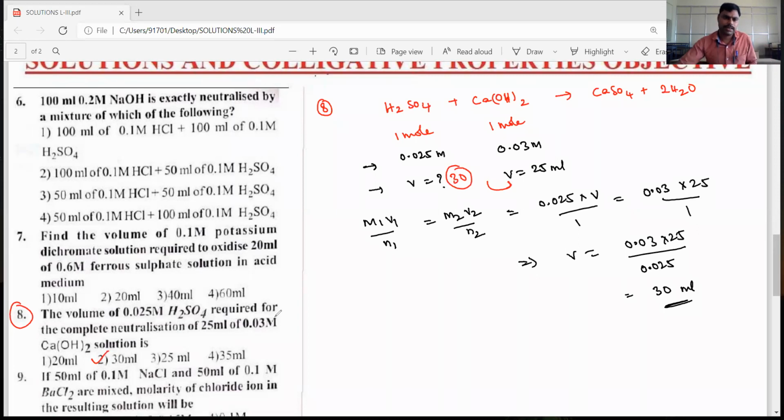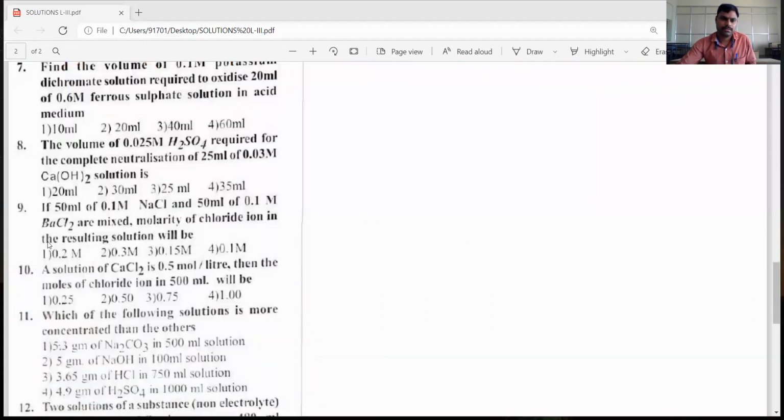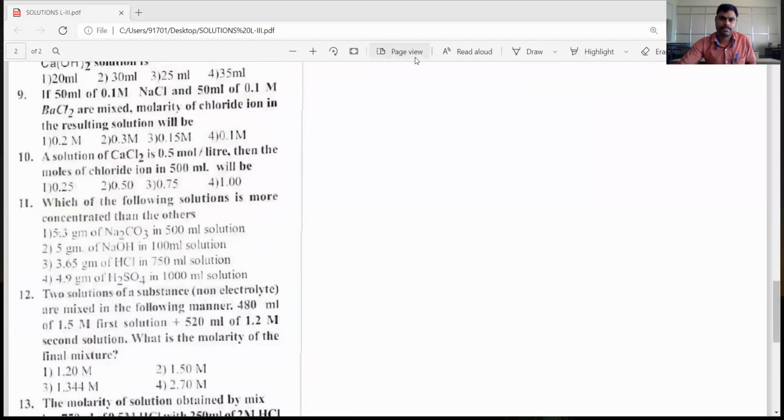Okay, dear students, let's go for the 9th question. Okay, 9th question. 50 ml of 0.5 molar NaCl and 50 ml of 0.1 molar BaCl2 are mixed. Then the resultant molarity of chloride ions, they are asking.